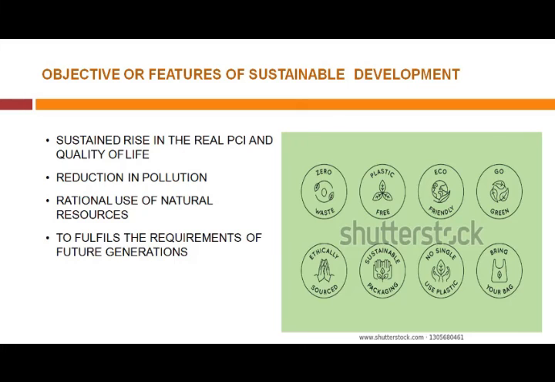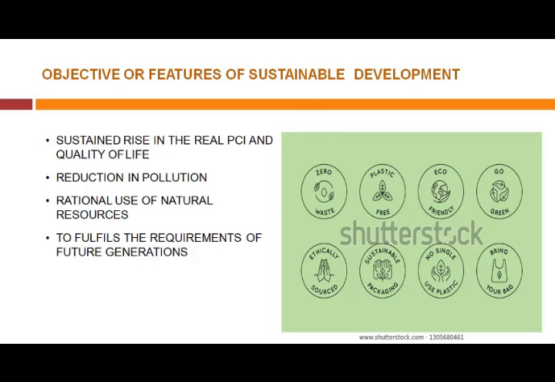We should not go for cost cutting, meaning we should not compromise our interest, but rather go for optimization of our resources, that is, better use of our resources. So rational use of natural resources to fulfill the requirements of future generations. We need to take care of the current generation along with the needs of future generations. That kind of development all countries should focus on. That type of development we should want.